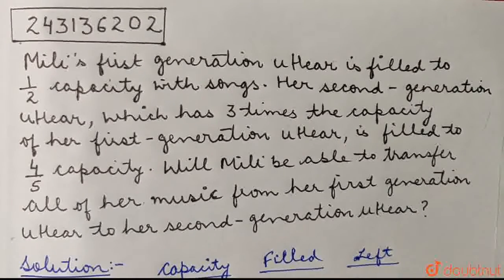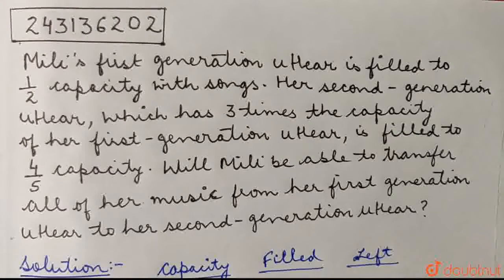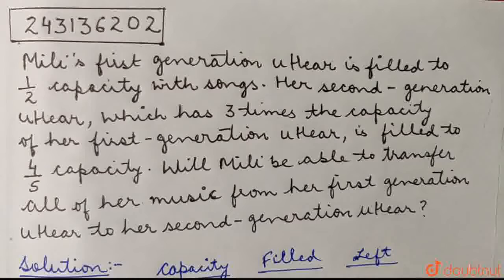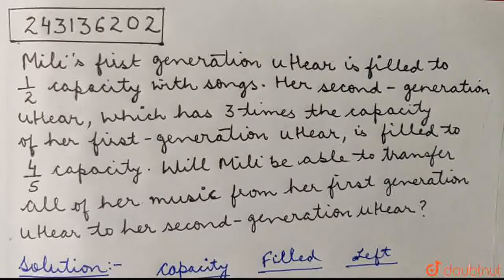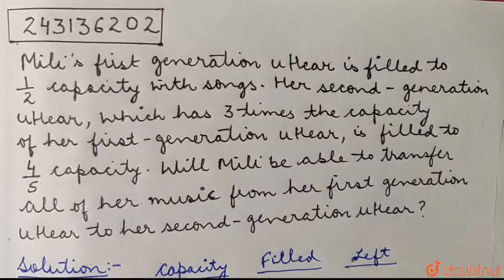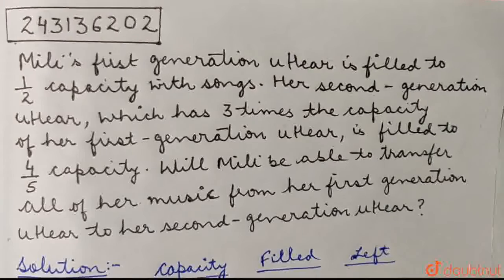Mili's first generation uHear is filled to half capacity with songs. Her second generation uHear, which has 3 times the capacity of her first generation uHear, is filled to 4/5 capacity. Will Mili be able to transfer all of her music from her first generation uHear to her second generation uHear?